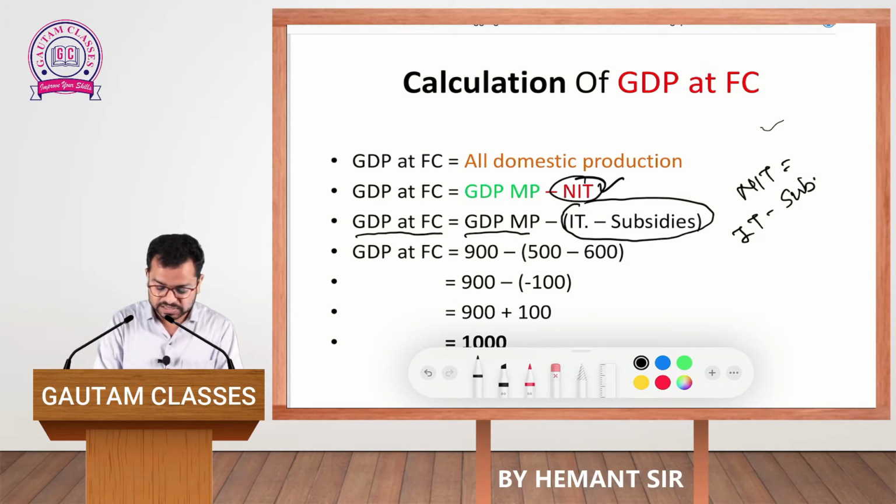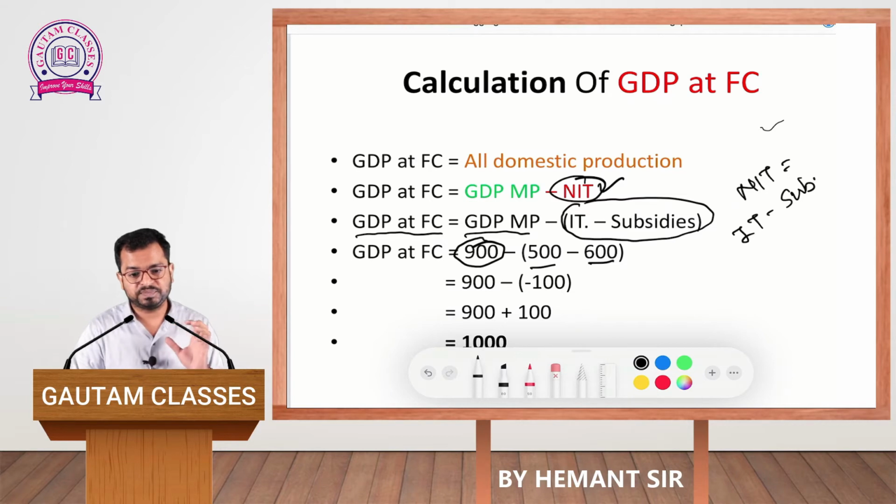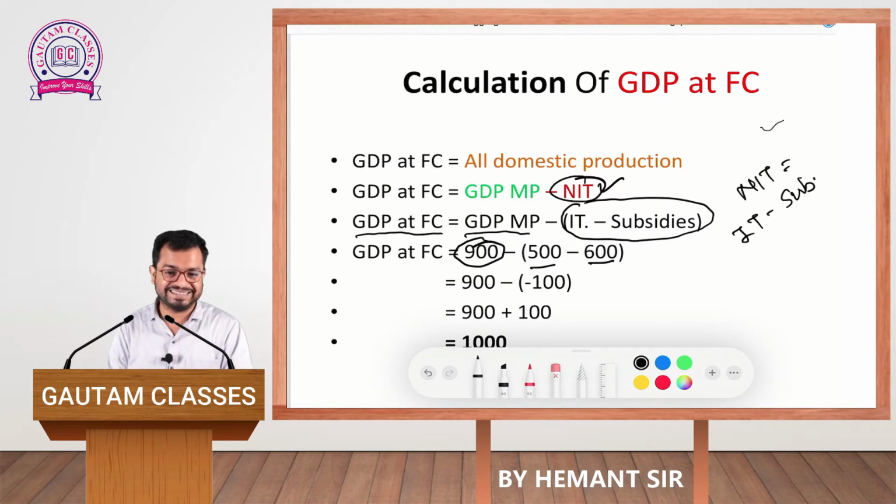One example is given over here, where you are required to calculate GDP at FC, where the value of gross domestic product at market price is given as 900, IT is given as 500, and subsidies are 600. So, if out of 500 you subtract the subsidies, it means you have paid 500 rupees of indirect taxes to the government, and in exchange the government has given 600 rupees of subsidies.